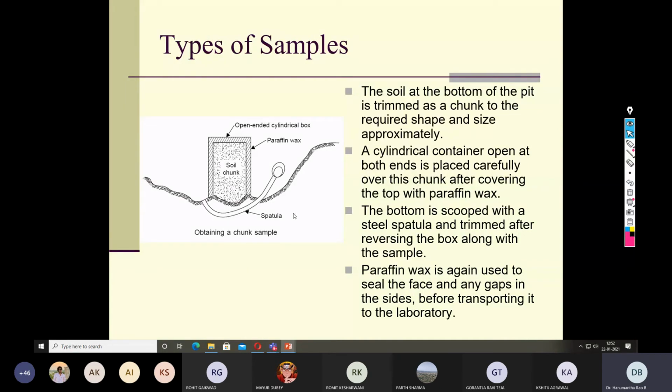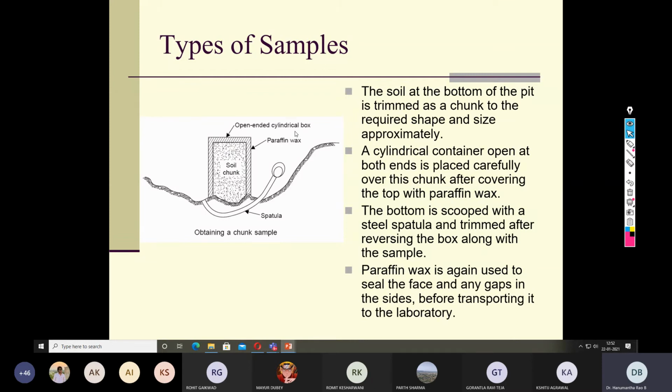So one of the rudimentary ways of collecting the soil sample is directly from the ground surface. From the ground surface, we can collect both disturbed sample or undisturbed sample. If you want a disturbed sample, simply excavate and take out the soil sample. If you want an undisturbed soil sample from the ground surface, it's very simple. You take any cylindrical box, insert it and grab it such that you cut the soil sample at the bottom of the cylindrical box after the insertion. So this can be done.